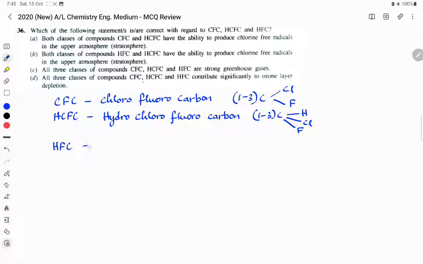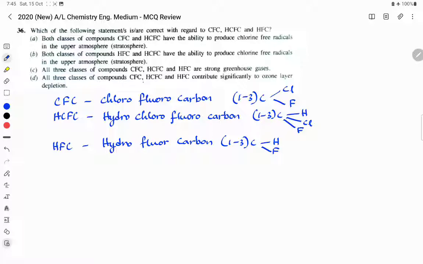HFCs is hydrofluorocarbon. It's 1 to 3 carbons with hydrogen and fluorine. There are no chlorines there.